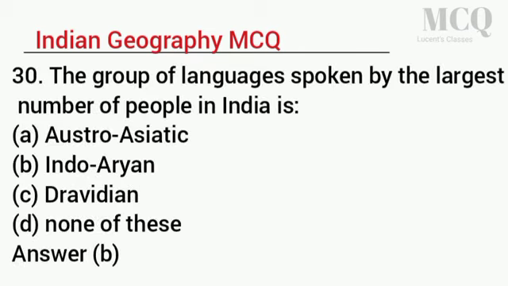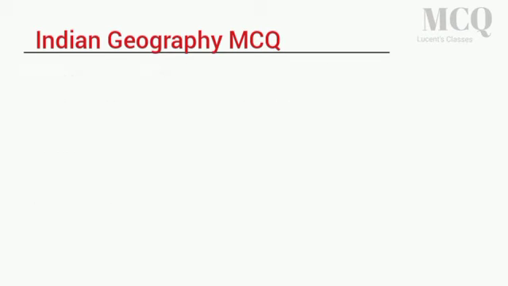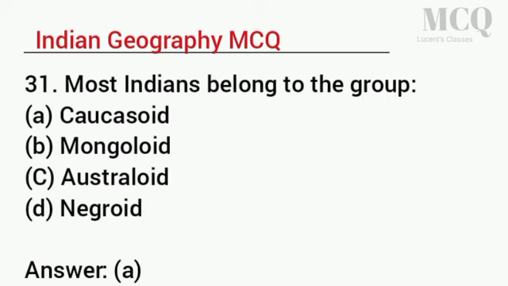30. The group of languages spoken by the largest number of people in India is A. Austroasiatic. B. Indo-Aryan. C. Dravidian. D. None of these. Answer B. 31. Most Indians belong to the group A. Caucasoid. B. Mongoloid. C. Australoid. D. Negroid. Answer A.